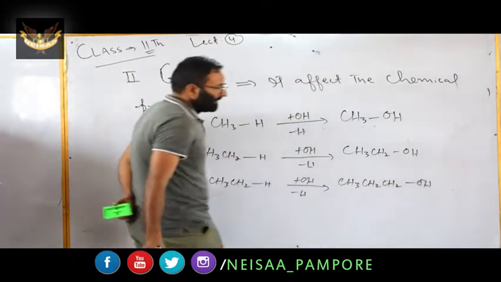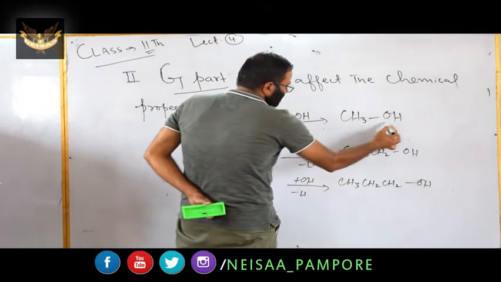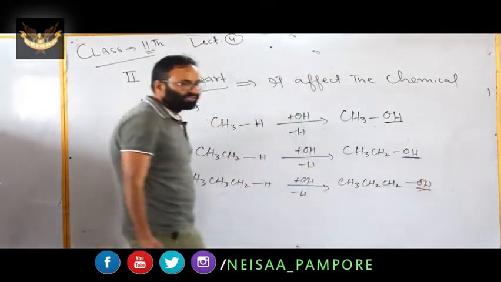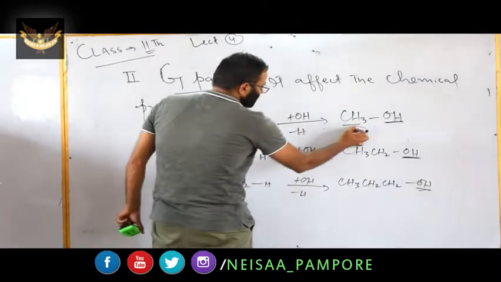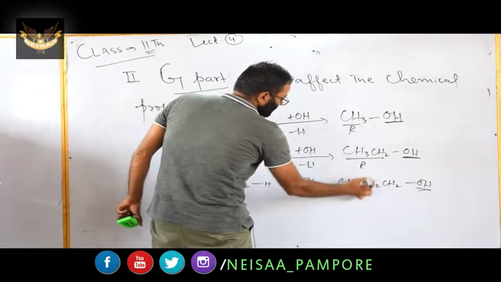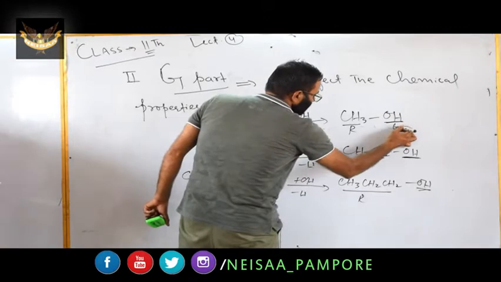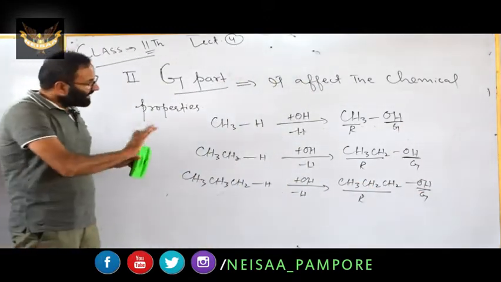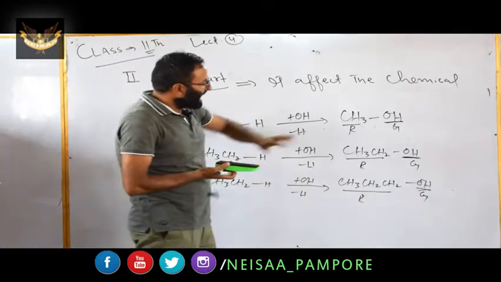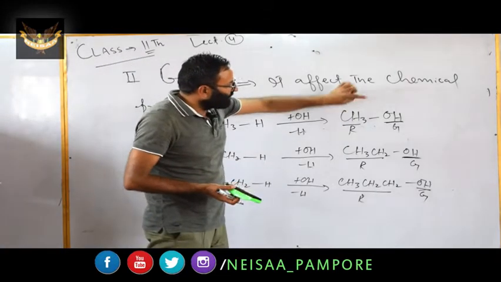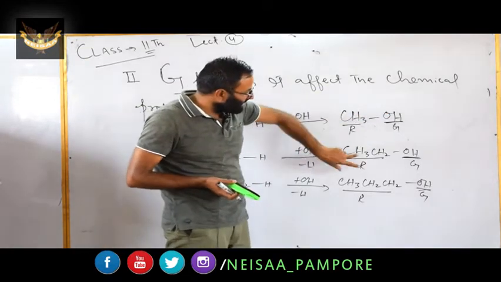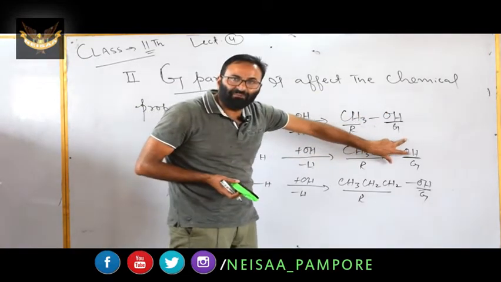Remember this one. In this very compound, G is OH, here it is OH, here it is OH. Now what is R? This part is R, this part is R, this part is R. Here it is G, it is G, it is G. It is clear from these three examples, it is alcohol, we can say it is alcohol on the basis of OH.